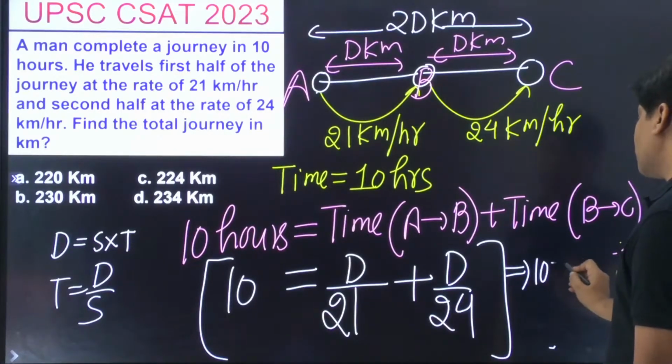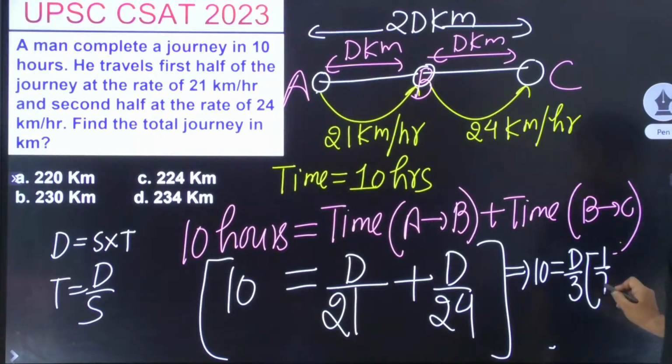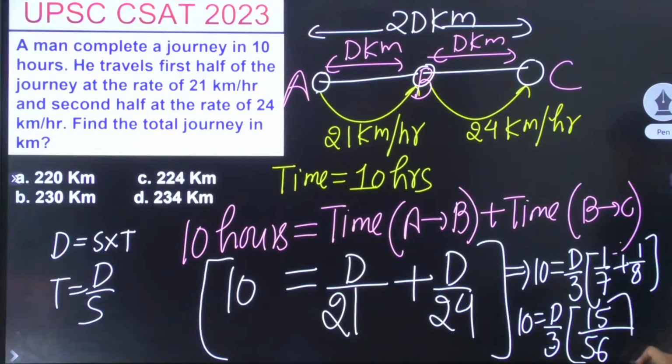So 10 is equal to d by 3 common liya. So this is 1 by 7 plus 1 by 8. So 10 is equal to d by 3, and this is 7 into 8, 56, and this is 15. Simplify करेंगे इसको यहाँ से ले जाके.